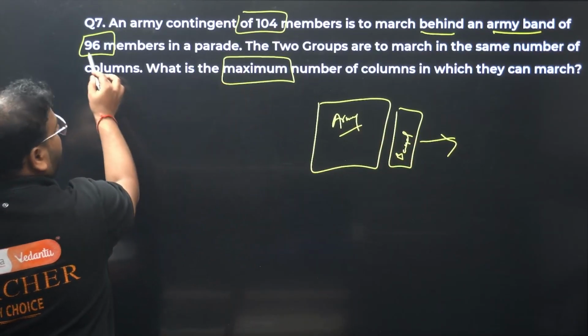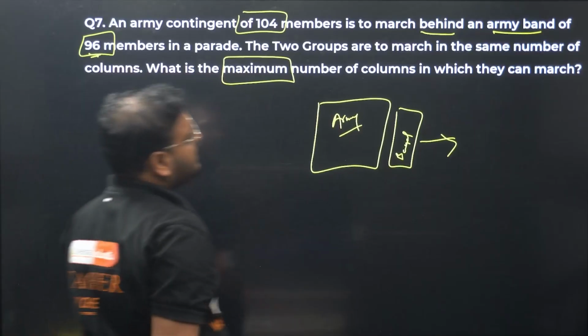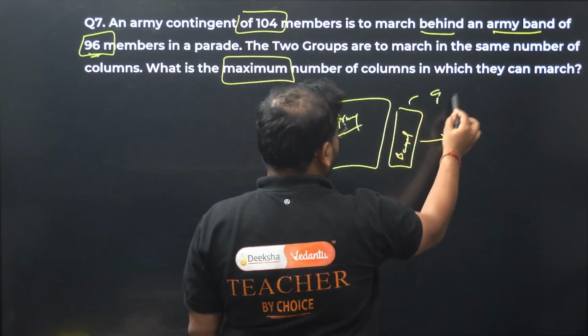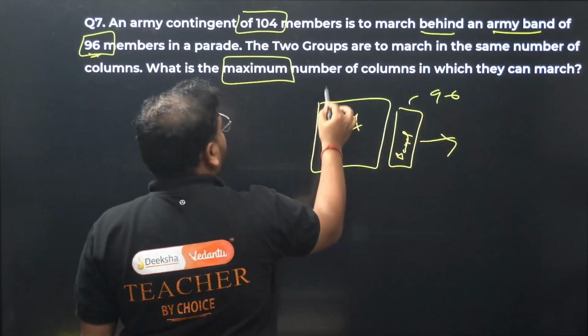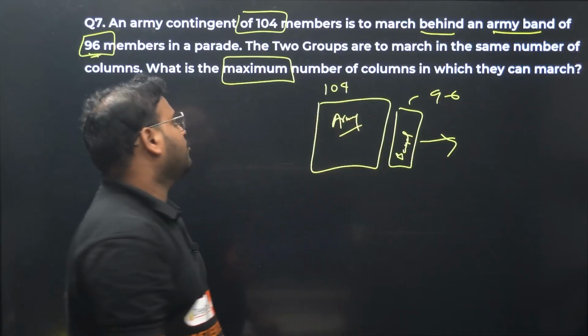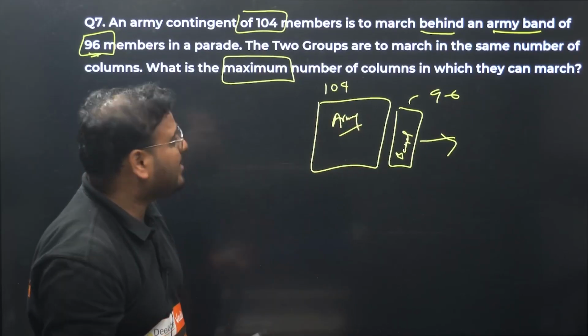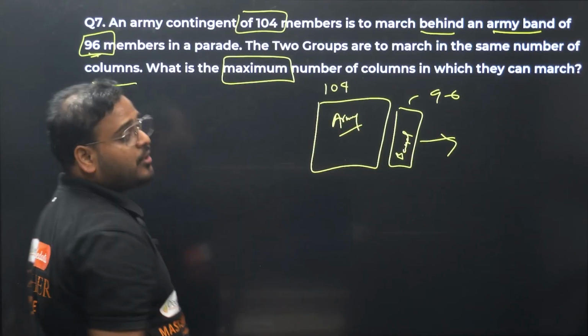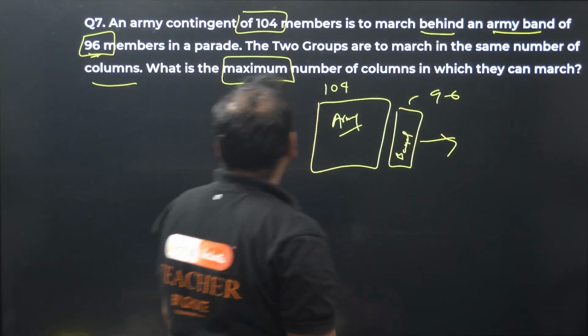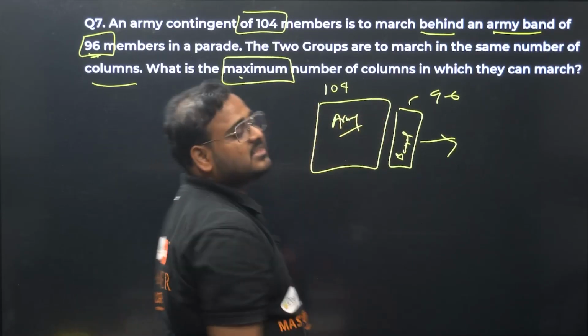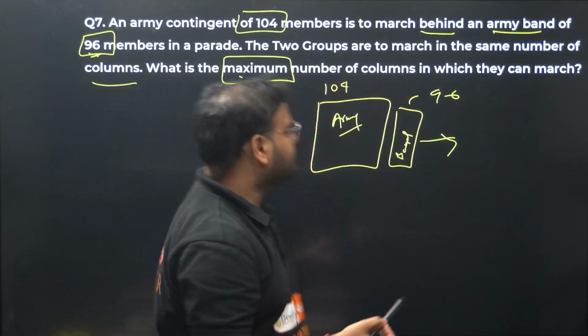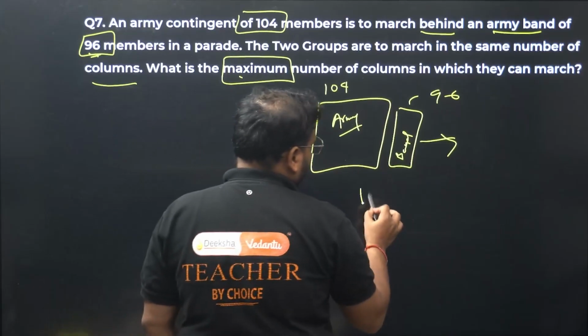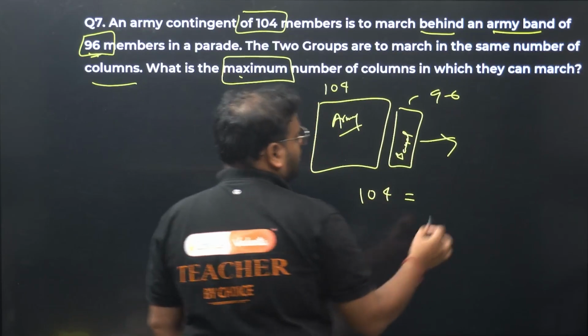In the parade, in the army band, there are a total of 96 members, actually, not men. The army contingent is having 104 members. The 2 groups are to march in the same number of columns. We are looking for the maximum number of columns in which they can march. Very simple. Find the HCF.